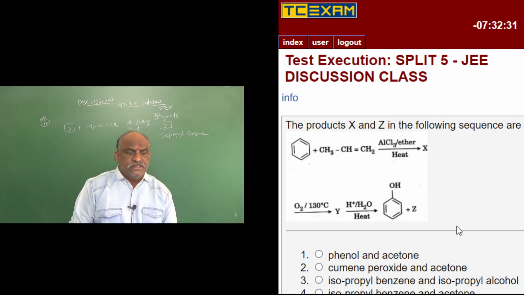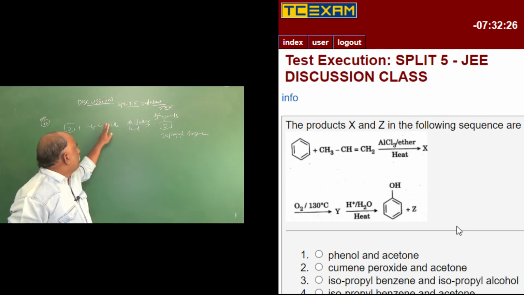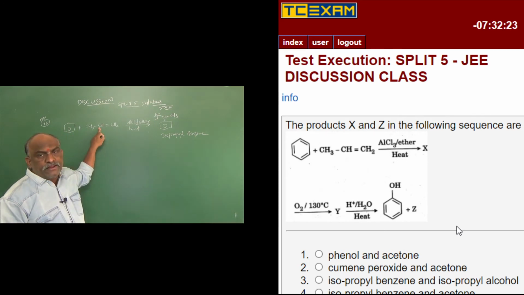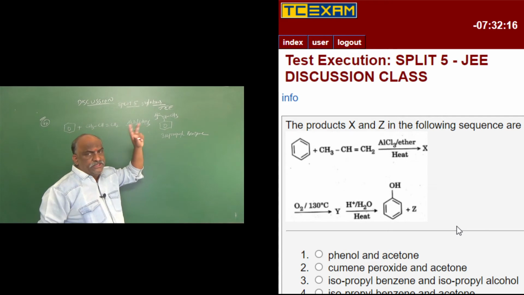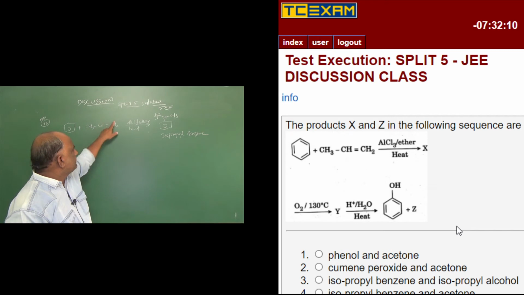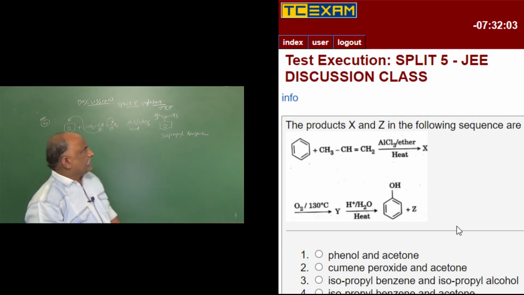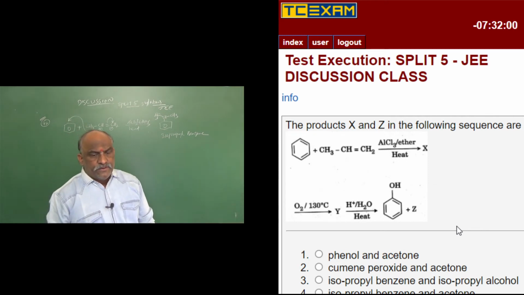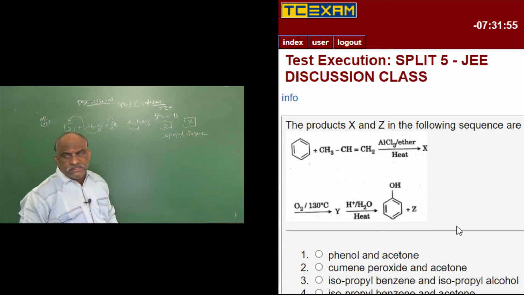Friedel-Crafts alkylation. Benzene undergoes types of reactions like alkylation and acylation. Because of the shift of the double bond to this side, this secondary carbocation is more stable. A secondary carbocation is more stable than a primary carbocation, according to the Saytzeff rule. So delocalization takes place from this to this, it becomes positive, this becomes negative, and it attacks benzene. So we will get isopropyl benzene. This is X. And next, isopropyl benzene is treated with oxygen.